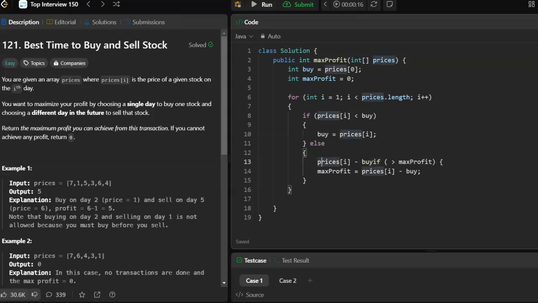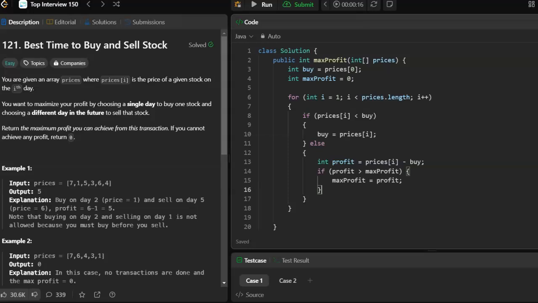We need to call that something. Int profit equals prices minus buy. If profit is greater than max profit, then max profit equals profit. Okay, close that.